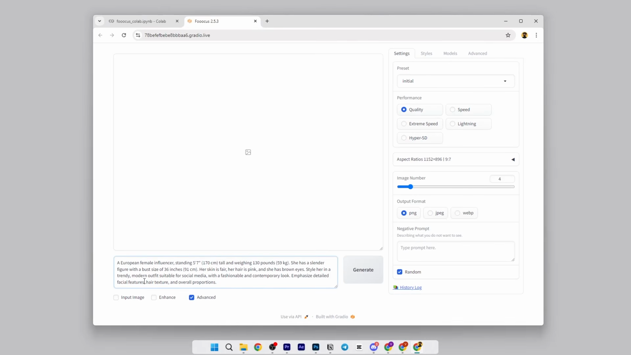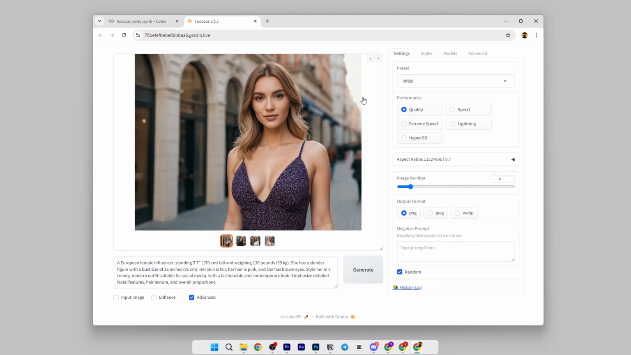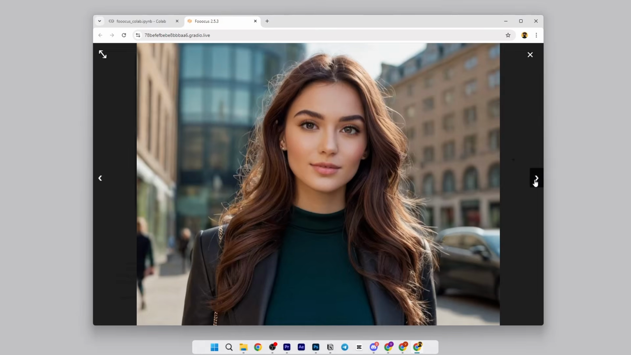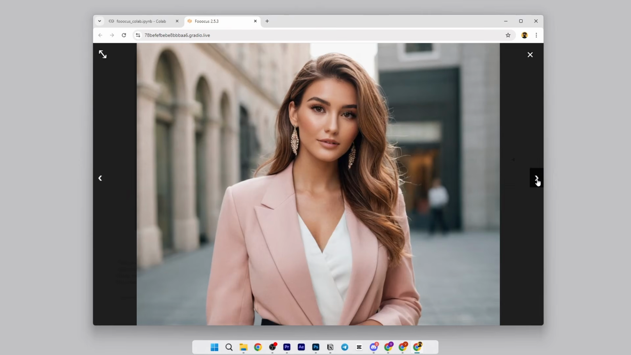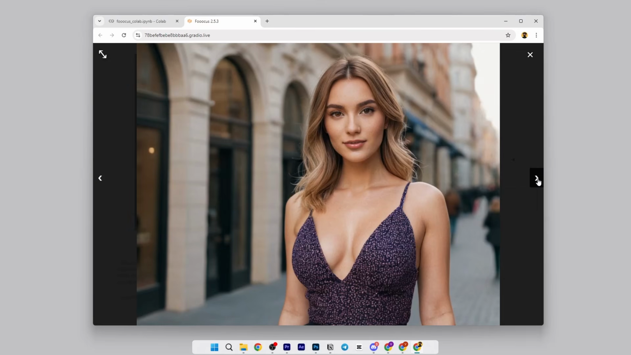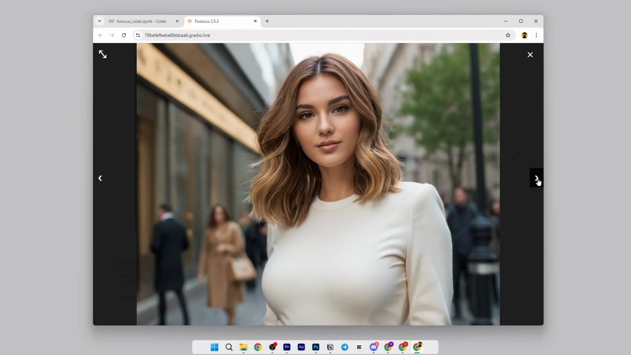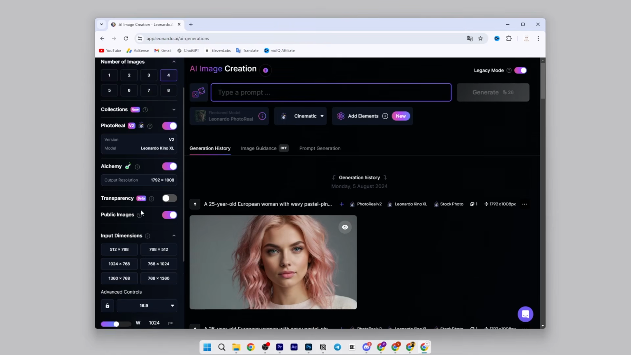Enter our prompt with the model characteristics and wait. And here is the result. The detailing of the facial features is excellent, as is the hair detailing. Overall, I like these models. This one turned out the best. Of course, I could generate many more models here, and Focus would give me an even better result. But let's try Leonardo AI next.